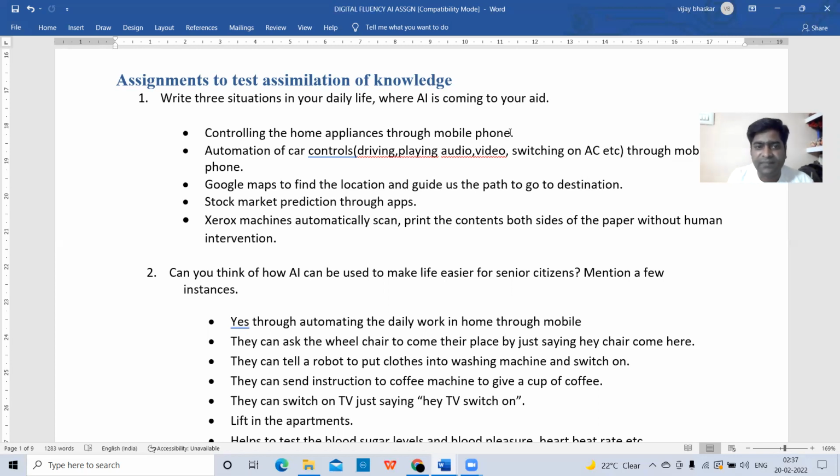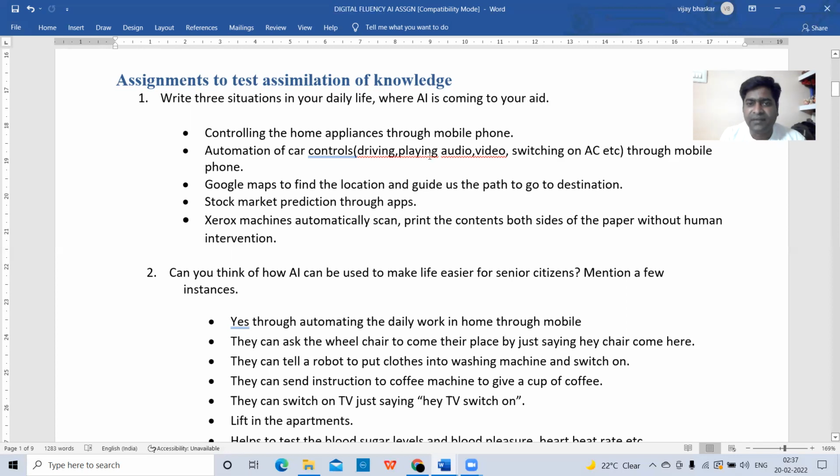Next, the second one is automation of car controls: driving, playing audio, video, switching on AC through mobile phones. Through the mobile phone only you can do everything in the car also. All the car controls are controlled by using mobile phones. That is through artificial intelligence. Again, what you are doing, playing music, playing video, switching on AC in the car, everything can be done using the mobile phone only. Next, Google Maps to find the location and guide us the path to go to the destination.